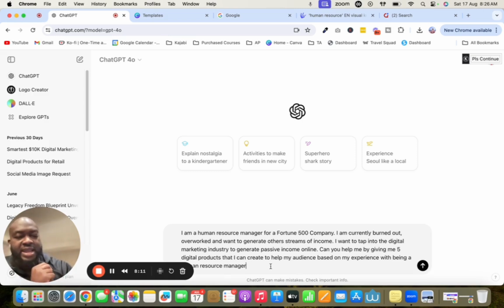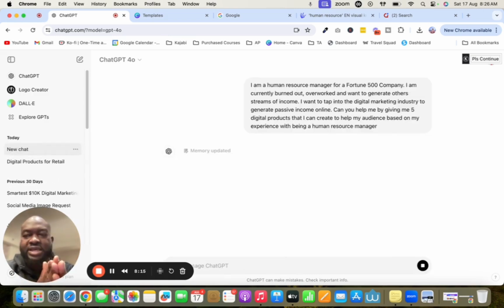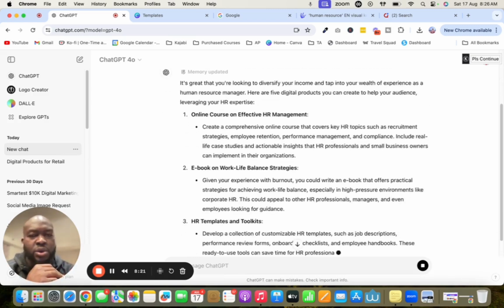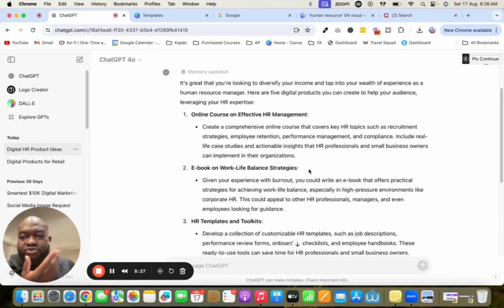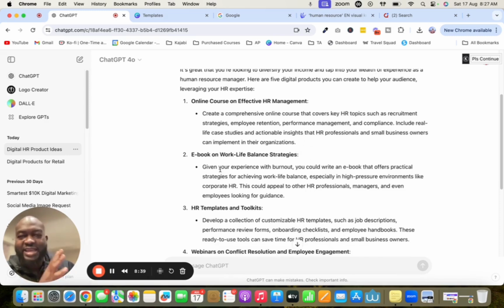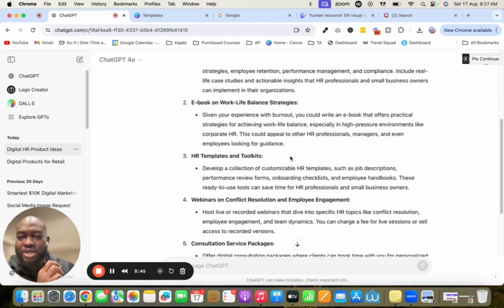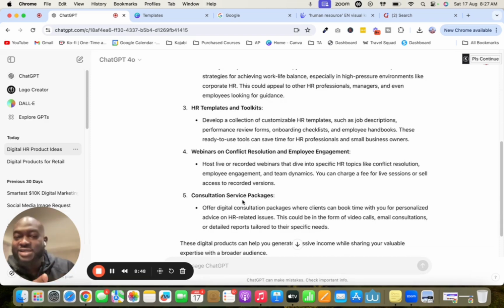So we're going to go ahead and select enter, and you are going to see Lil Robot just do its thing. See, it's given us exactly what we asked it. So the first one here that it recommended for us, remember we asked for 5, it recommended an online course on effective HR management, an ebook on work-life balance strategies, HR templates and toolkits. Then it talks about consultation service packages, webinars on conflict resolution and employee engagement, right?